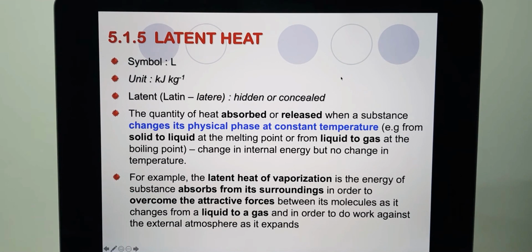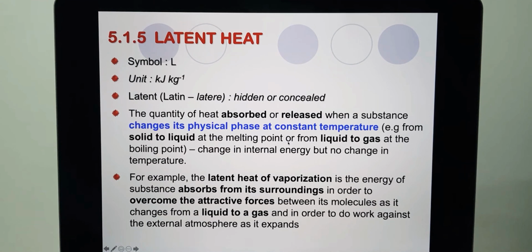When you boil water and it reaches 100 degrees Celsius, you can see there is a formation of water vapor. That is the boiling point, whereby the liquid water starts to change to become gas, water vapor. So there is a change in the internal energy, but there is no change in terms of the temperature. The temperature will remain constant.